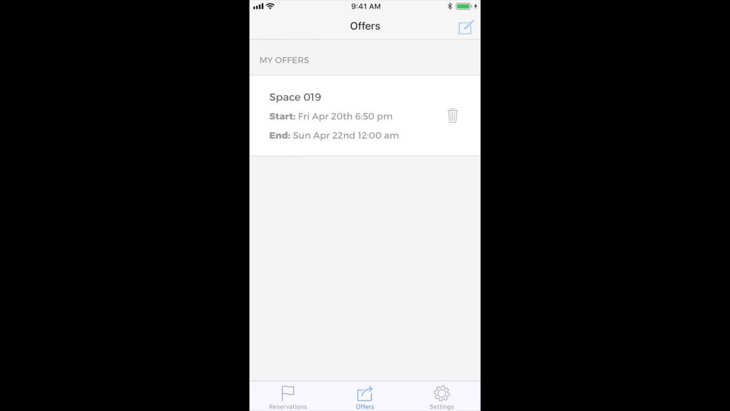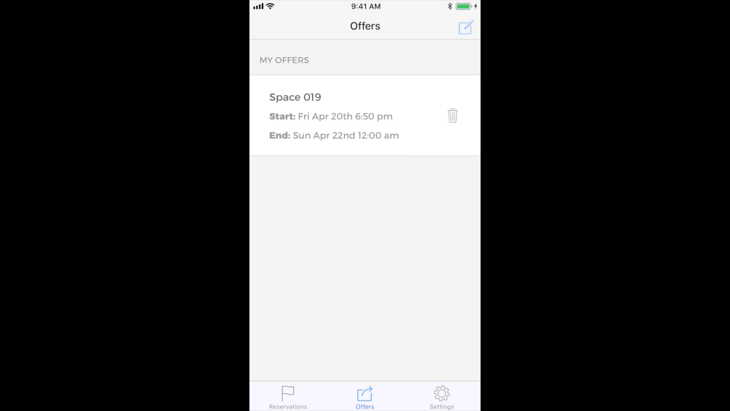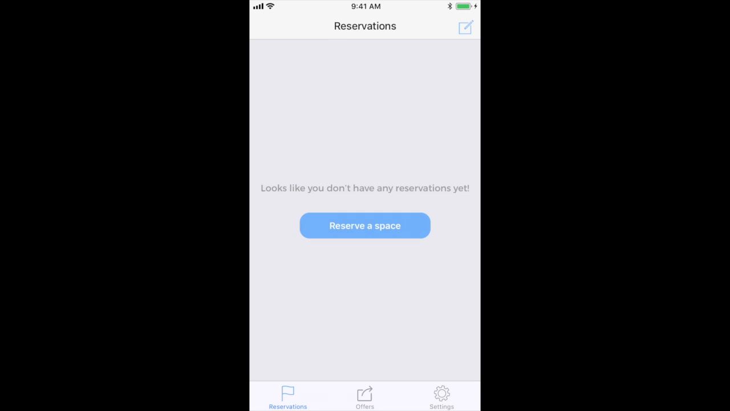Everyone's user accounts are specific to the apartment complex or the condo or this specific property. So know that you can't share spaces with just anybody. You can only share them with people who live at your property, and that's by design. And so now imagine we're Sally. John's offered space 19 from Friday to Sunday.